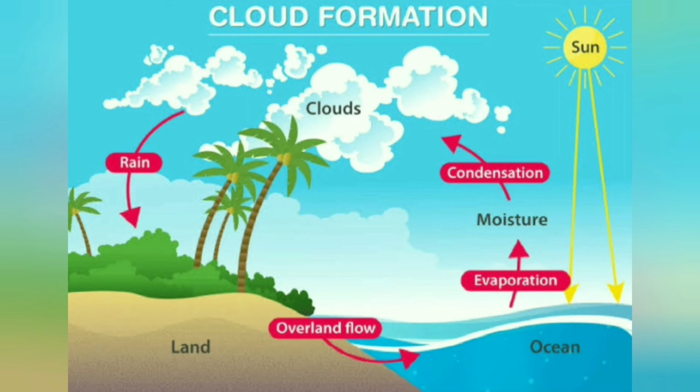Okay, and the formation of cloud takes place, and when the clouds cool down, the water present in the form of water crystals or drops of water falls in the form of rain, and this process is called precipitation. Okay, this is the water cycle and this process continues.